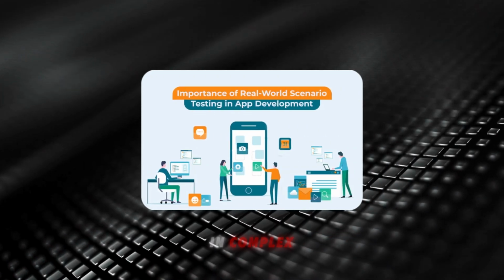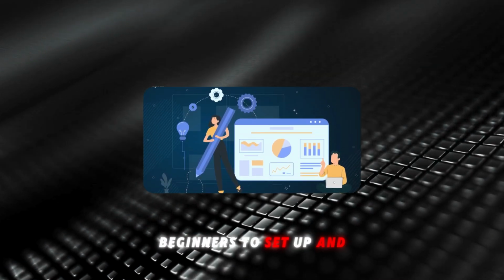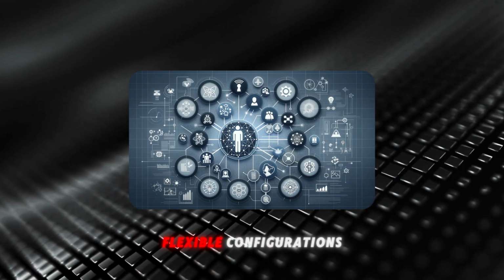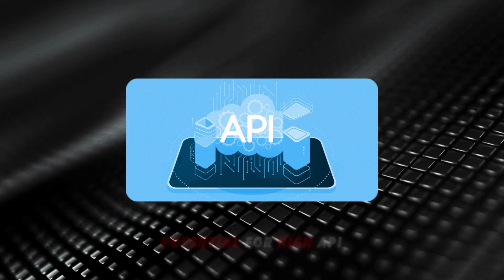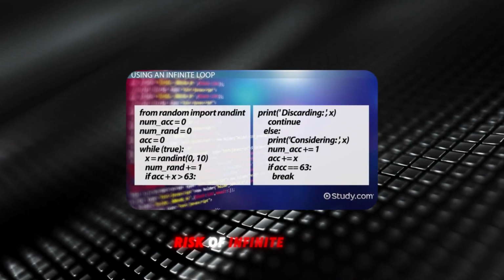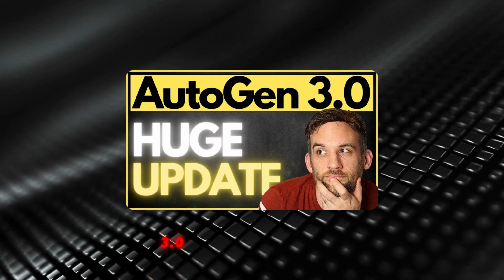Pros, cons. 1. Mature and battle-tested in complex, real-world scenarios. 1. Can be complex for beginners to set up and use effectively. 2. Powerful multi-agent support with flexible configurations. 2. Potential for high API costs in certain usage scenarios. 3. Containerized code execution for enhanced safety. 3. Risk of infinite loops if not properly configured. 4. Autonomous problem-solving through sophisticated feedback cycles. 5. Recent AutoGen 3.0 update with enhanced UI and features.